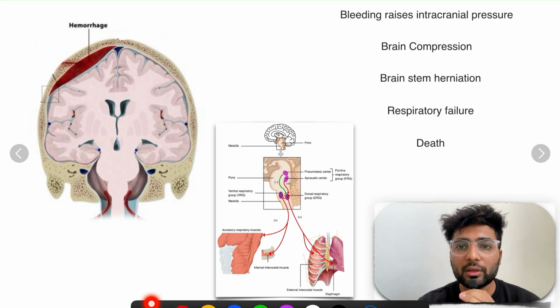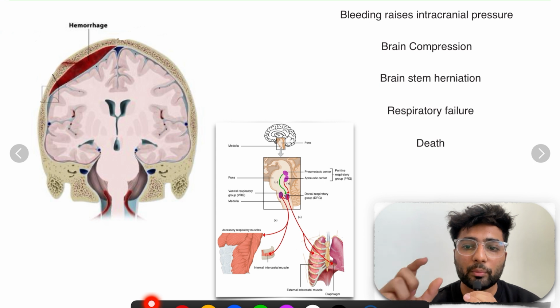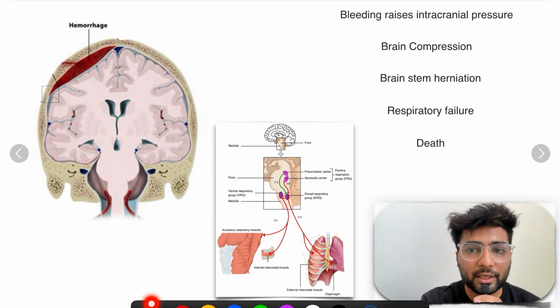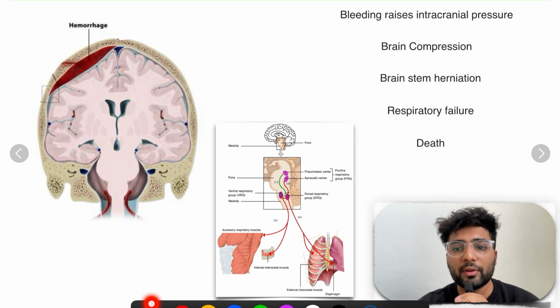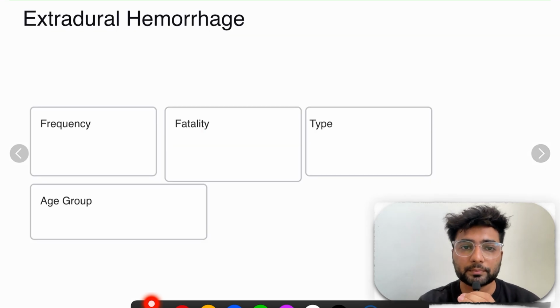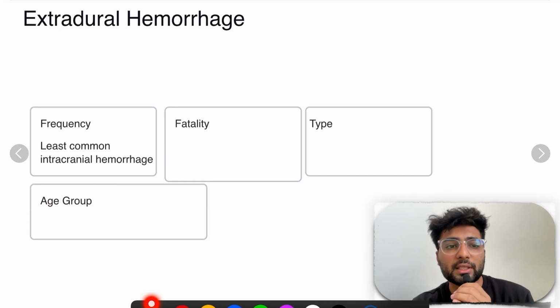Now this is called brain compression. This is called brain stem. This brain stem will herniate, and that will cause respiratory failure and death. This is a feature of what? Extradural hematoma.